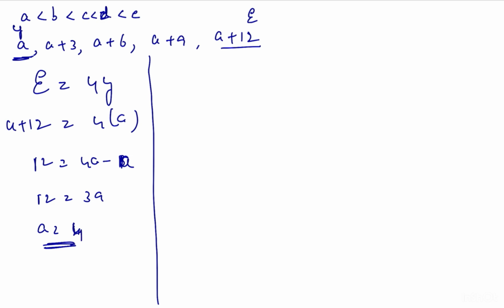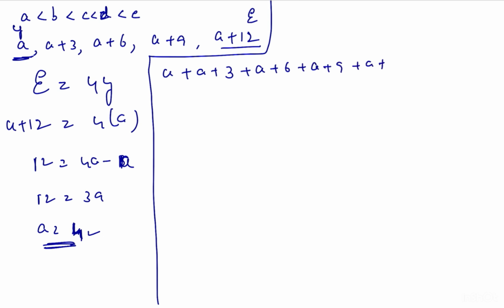So we found the youngest age by using statement 1. Statement 2 says the sum of the ages of all the siblings is 75. A plus A plus 3 plus A plus 6 plus A plus 9 plus A plus 12 is equal to 75.